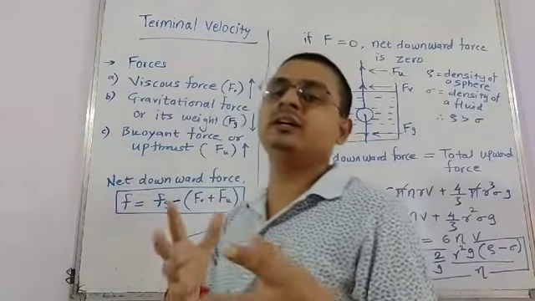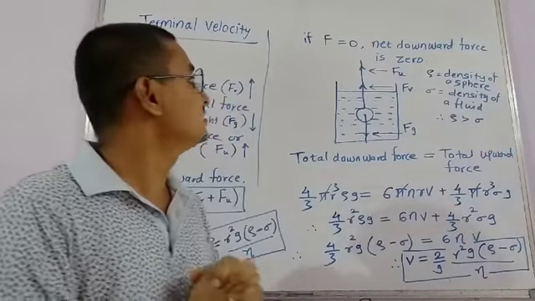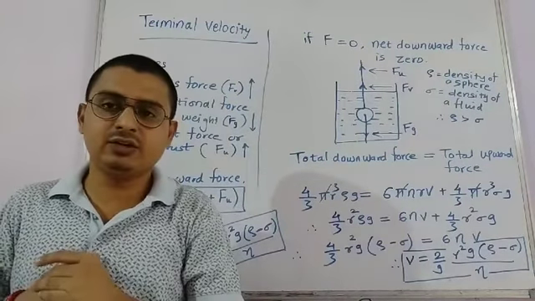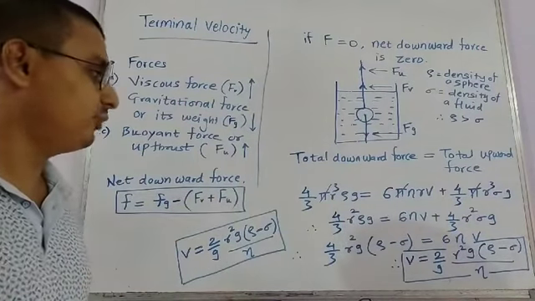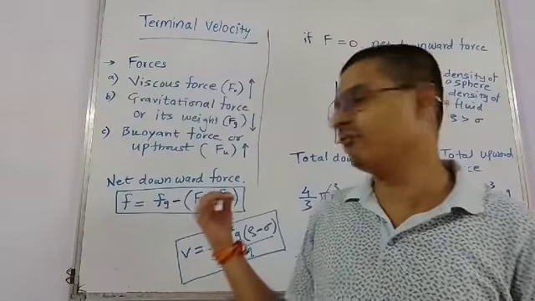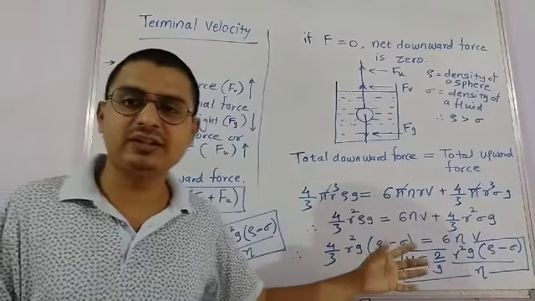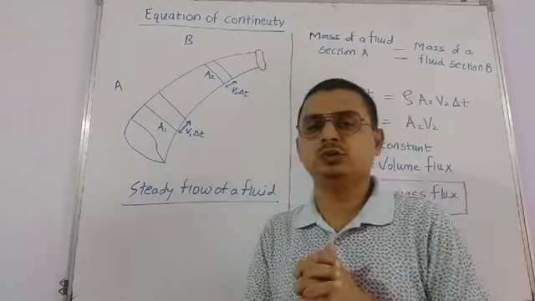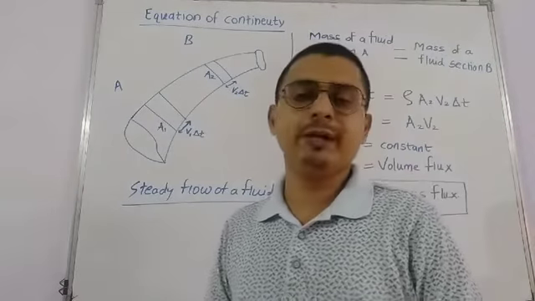But after a certain interval of time, the velocity becomes stable, so the net force acting downward becomes 0. So if we equate Fg is equal to Fv plus Fu, where Fg is the downward force and Fu is the upthrust, and balance this equation, we can derive the expression for terminal velocity. That's it. So we just move on to the next topic, that is equation of continuity.